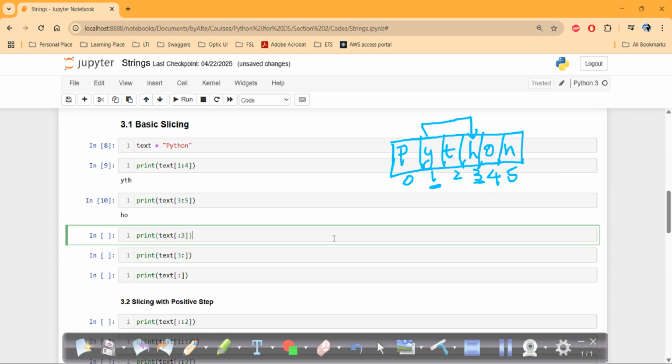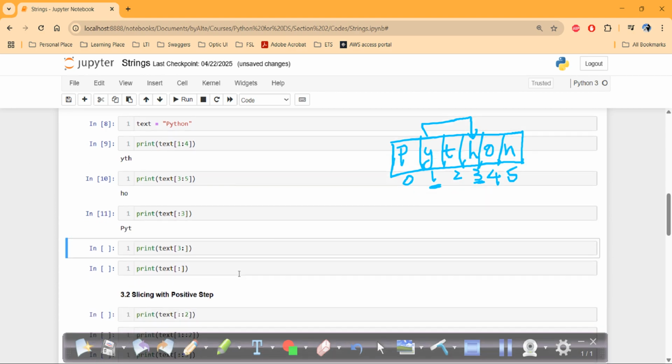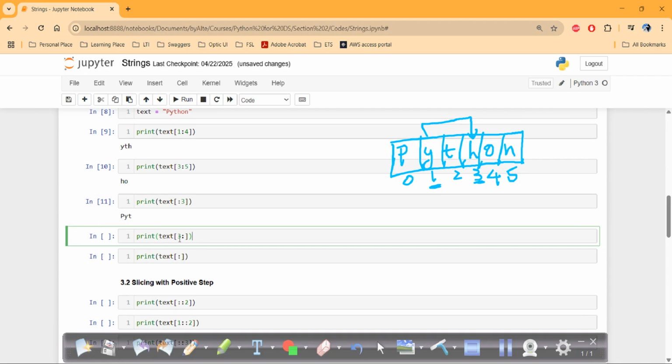You can check, PYT. And here we have given the start, but we have not given the end, which means it will start from the third index, and since the end is not given, it will print the entire sequence after that. So what will it print? HON it will print.